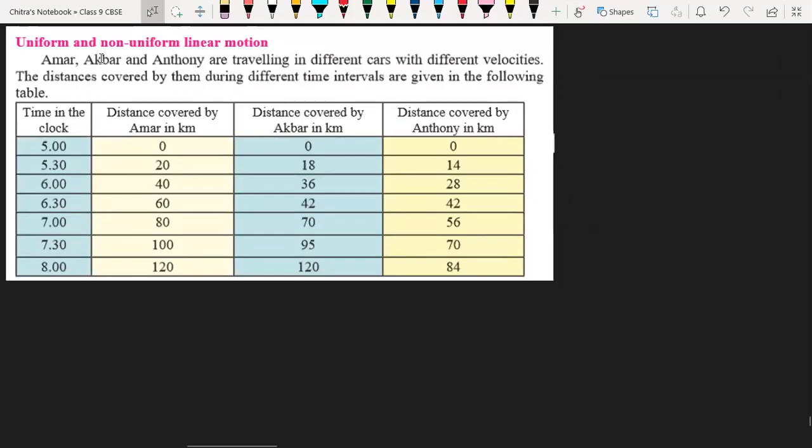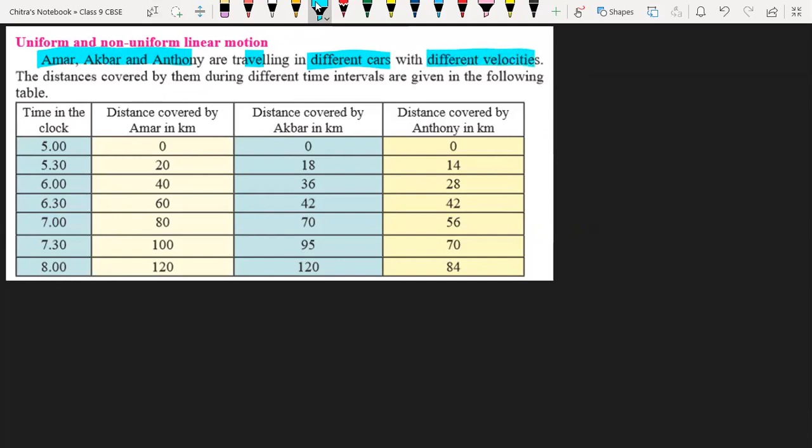So students, we are going to start the activity by which you will understand whether the velocity or the speed which is given here is uniform or not. The activity says Amar, Akbar and Anthony are traveling in different cars.